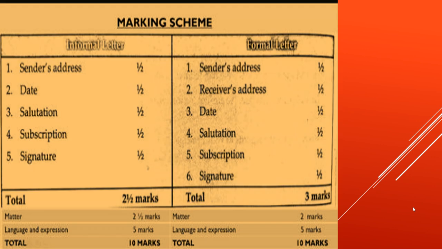Now, the marking scheme, children, for the letter: you have half a mark for the sender's address, half a mark for the date, half a mark for the salutation, half a mark for the subscription, half a mark for the signature. So, one, two, two and a half.